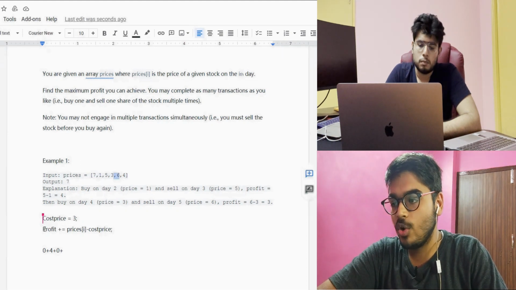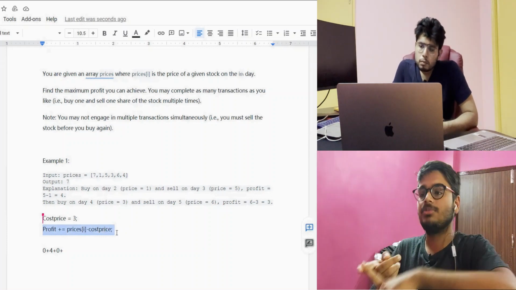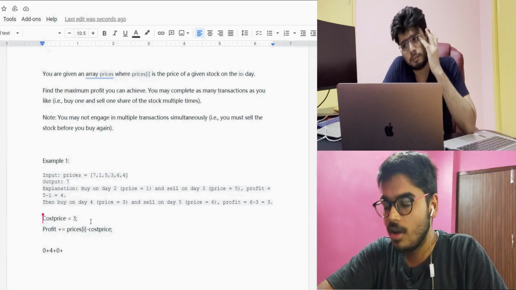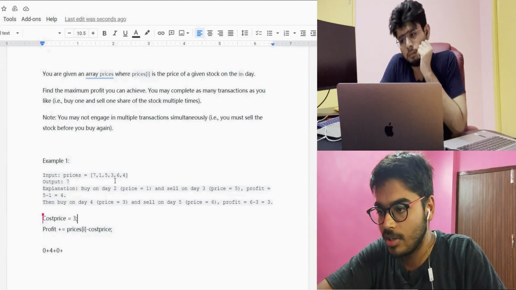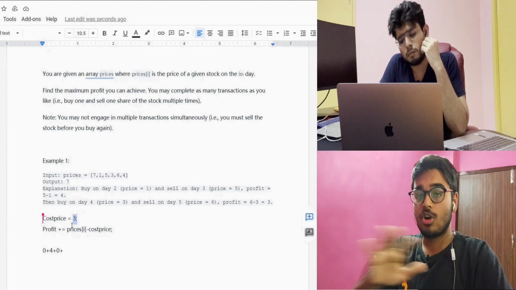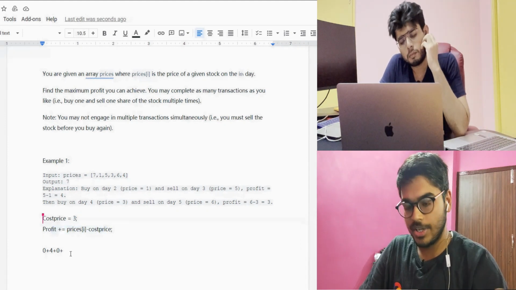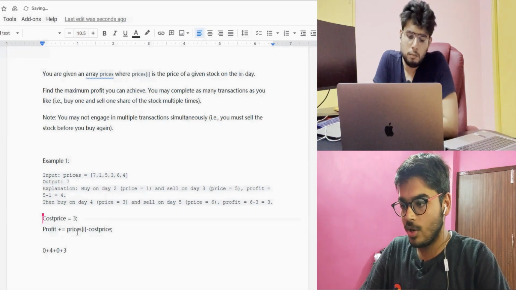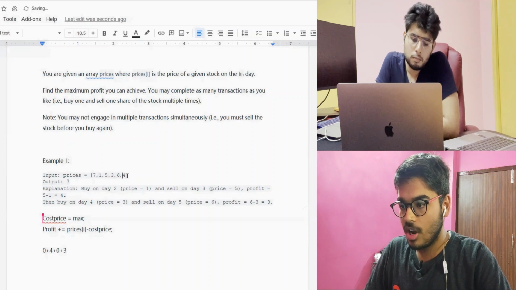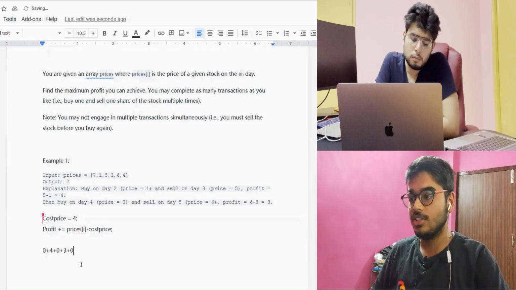This part I think we are not going to do every time, because we have to take the maximum one and subtract it from this cost price. What I was thinking first, let's do that part only. We came with 6, so here 6 is greater than 3, so we are not going to update the cost price, we are going to take the profit. 6 minus 3, so we get 3. Now again we initialize it with int max, and we got 4. Updated this part with 4 because 4 is smaller. 4 minus 4, again I am getting 0.